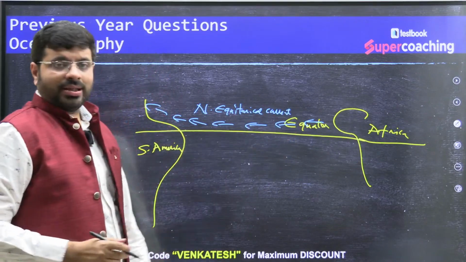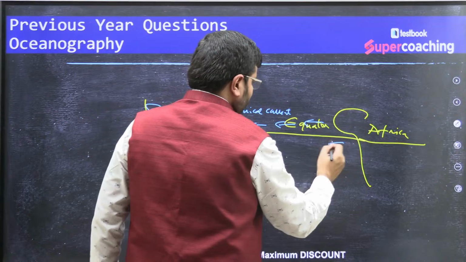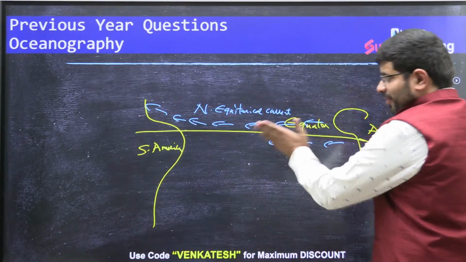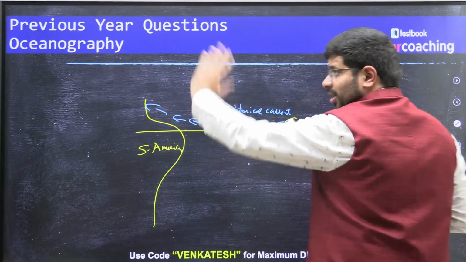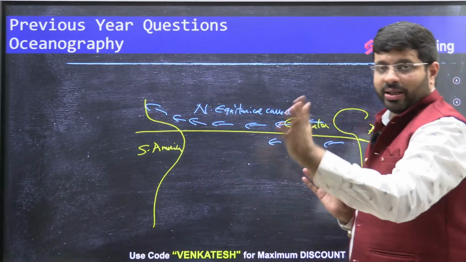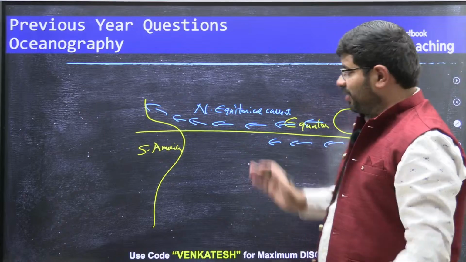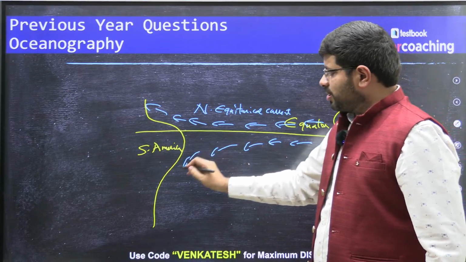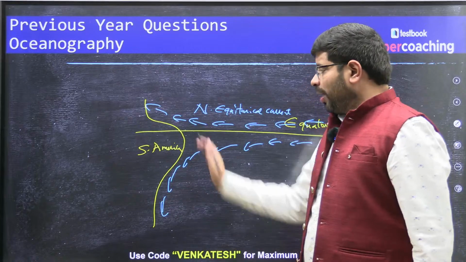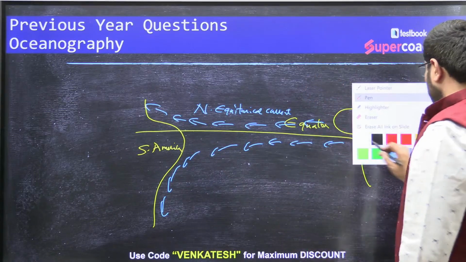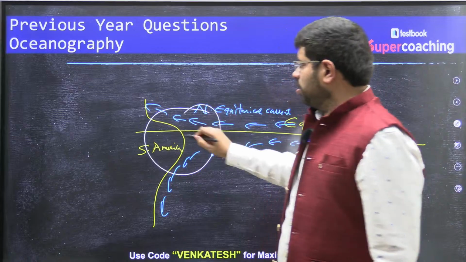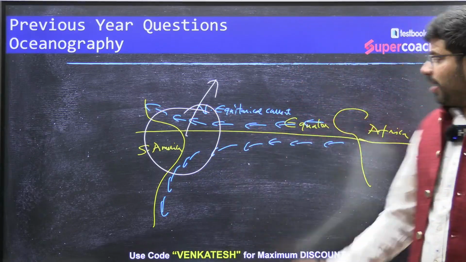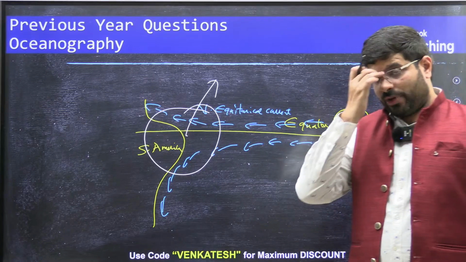And there is another current which moves similarly in the southern part. As this current moves, the trade winds are pushing it towards the western side and the Coriolis force is deflecting it towards the left in the southern hemisphere, so they start moving like this. Now what happens here is, at this junction, there is a piling up of two warm waters from the African coast.